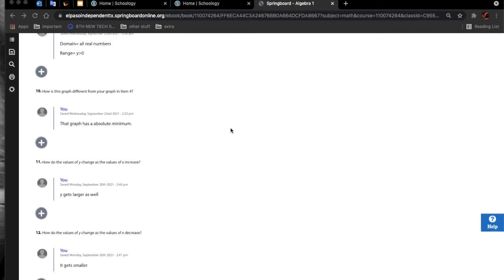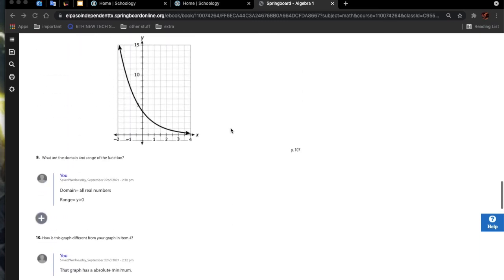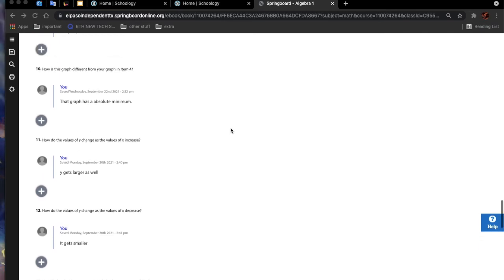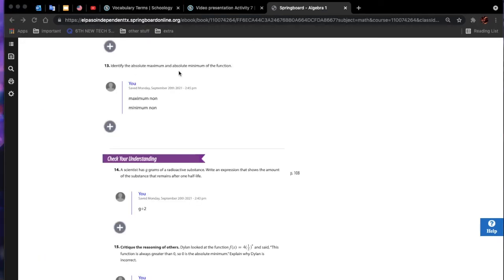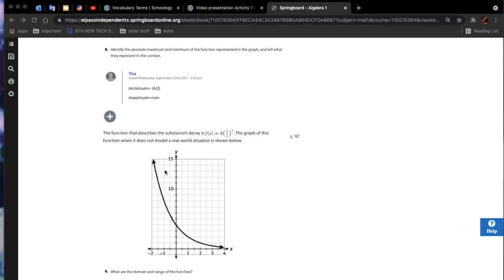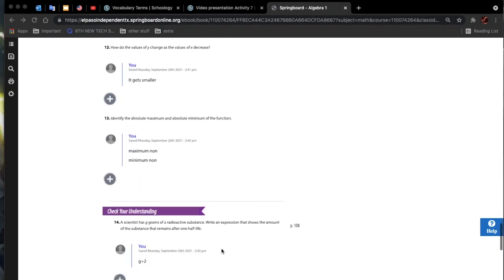Question 11. How do the values of y change as the values of x increase? Y gets larger as well. Number 12. How do values of y change as the values of x decrease and get smaller? By the absolute maximum and absolute minimum. There is no absolute minimum or absolute maximum, because it'll keep on going up and it won't ever touch the bottom, so there's nothing. It's nothing.